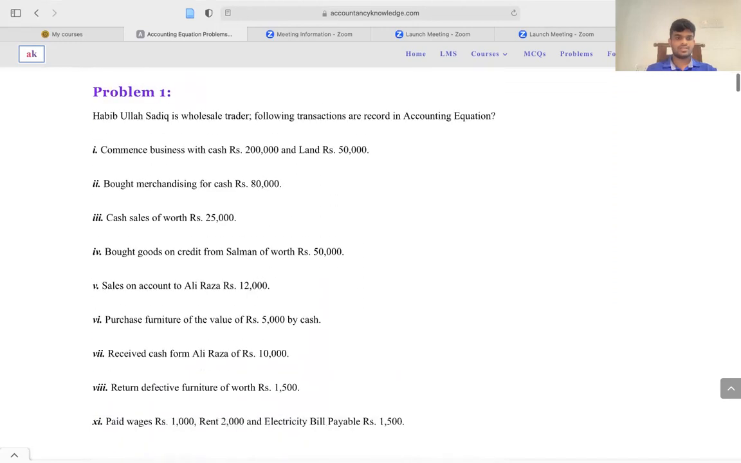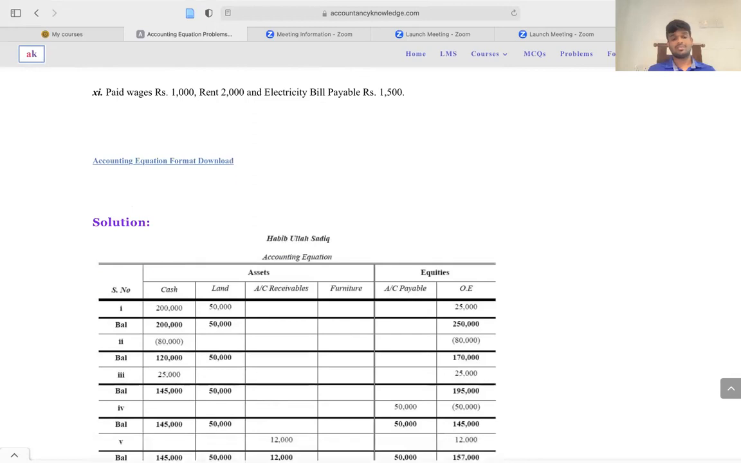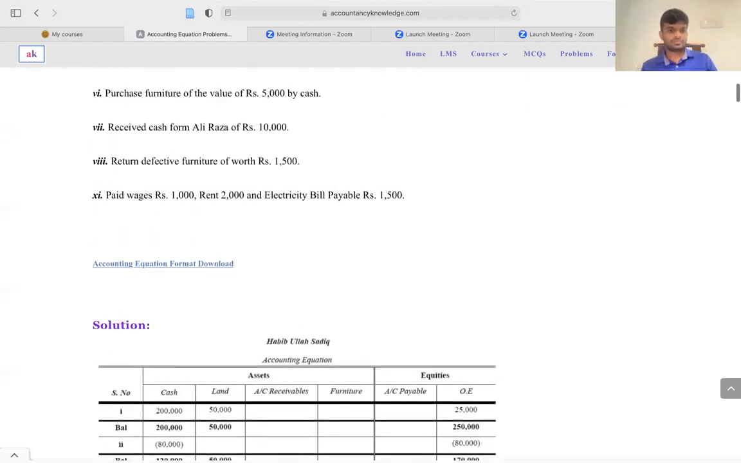So then the third one, cash sales worth rupees 25,000. So he sells some items for 25,000 rupees, right? That means you get the cash, right? You get the cash of 25,000, and your owner's equity, or your income, will be increased by 25,000, right?